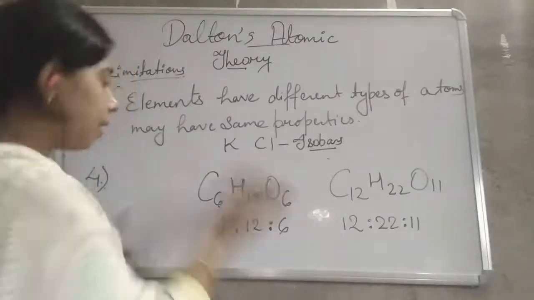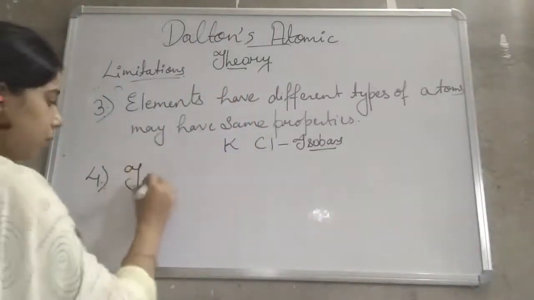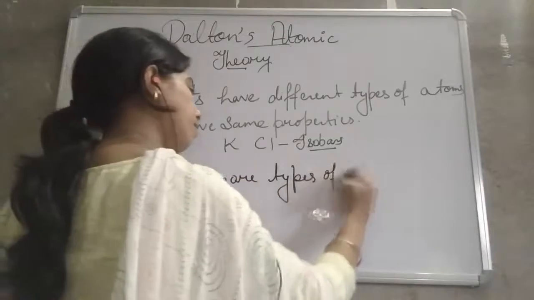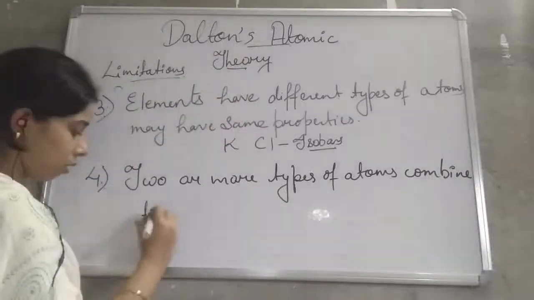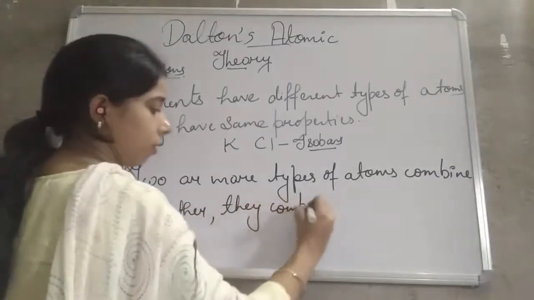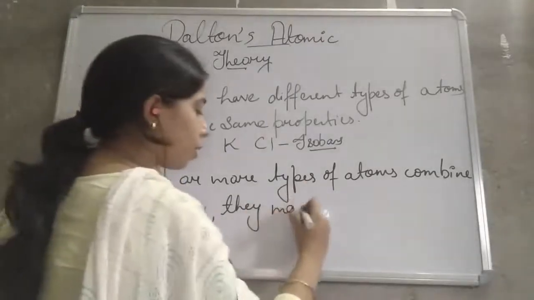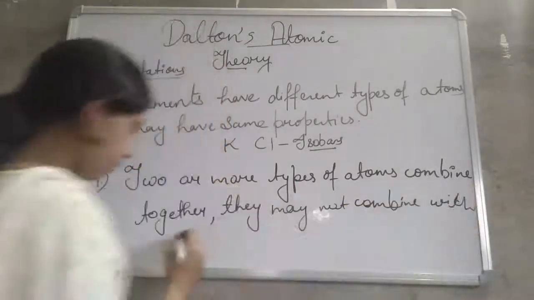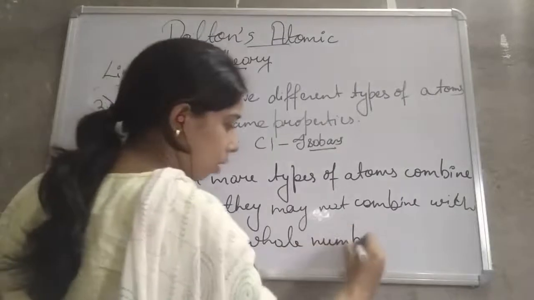So the limitation is that when two or more types of atoms combine together, they may not combine in a simple whole number ratio.